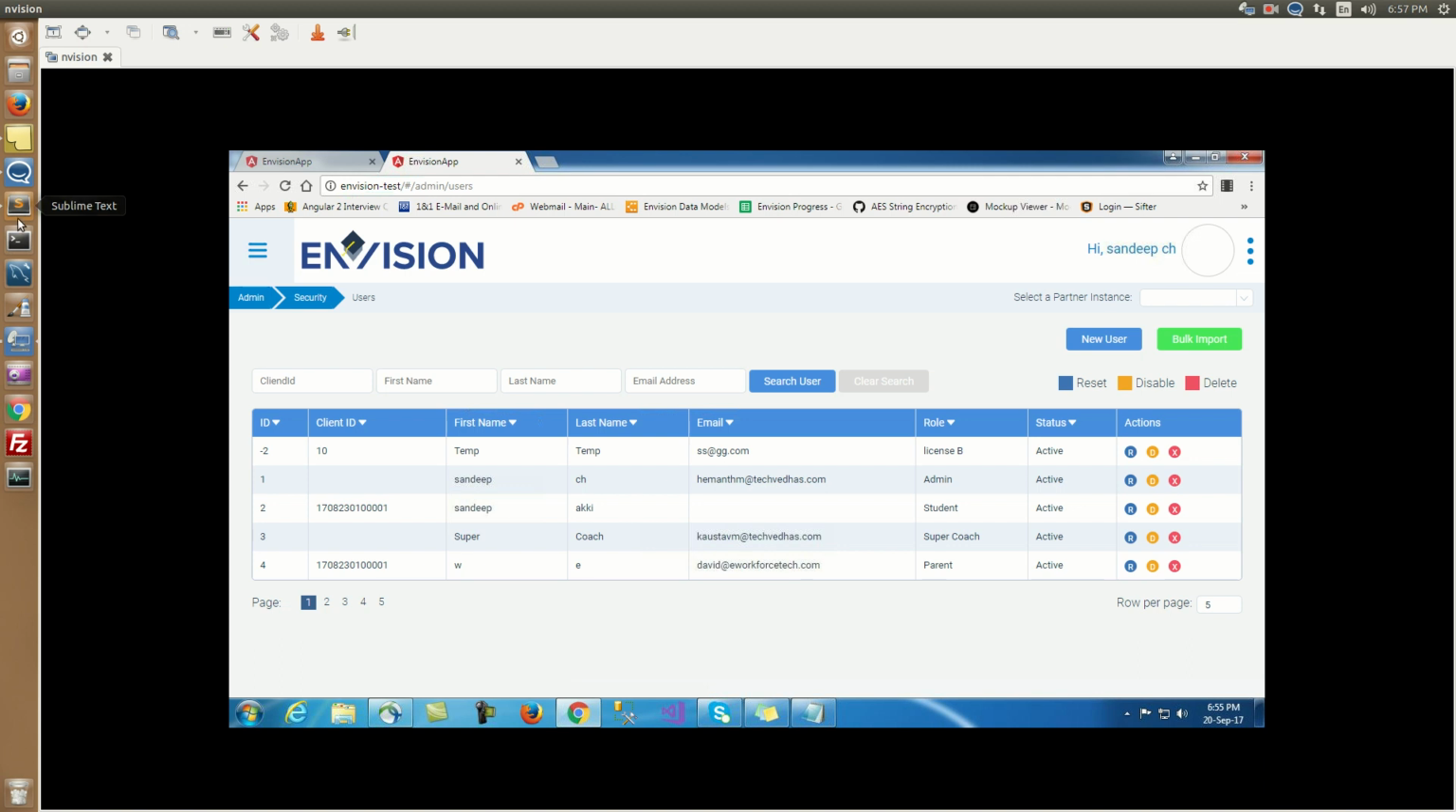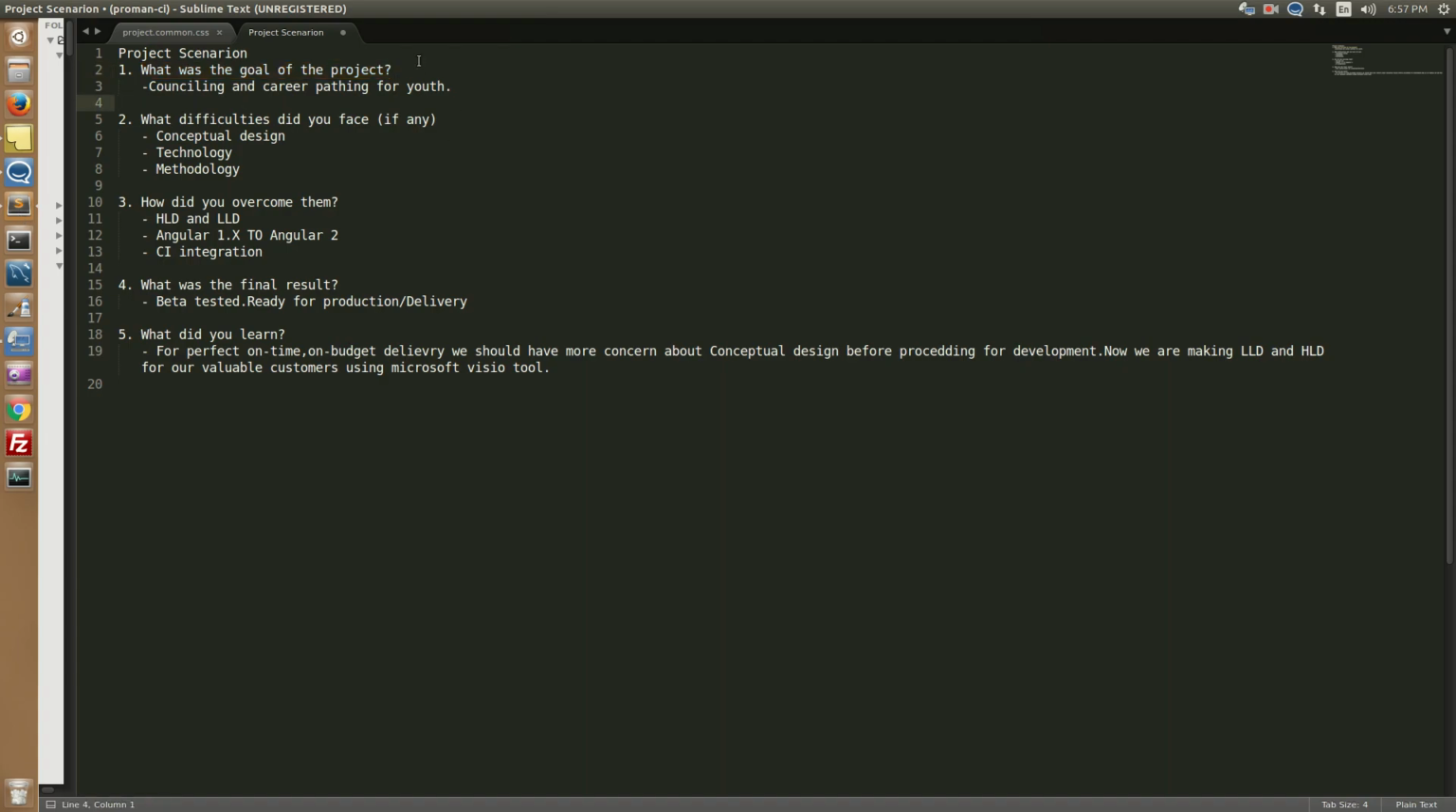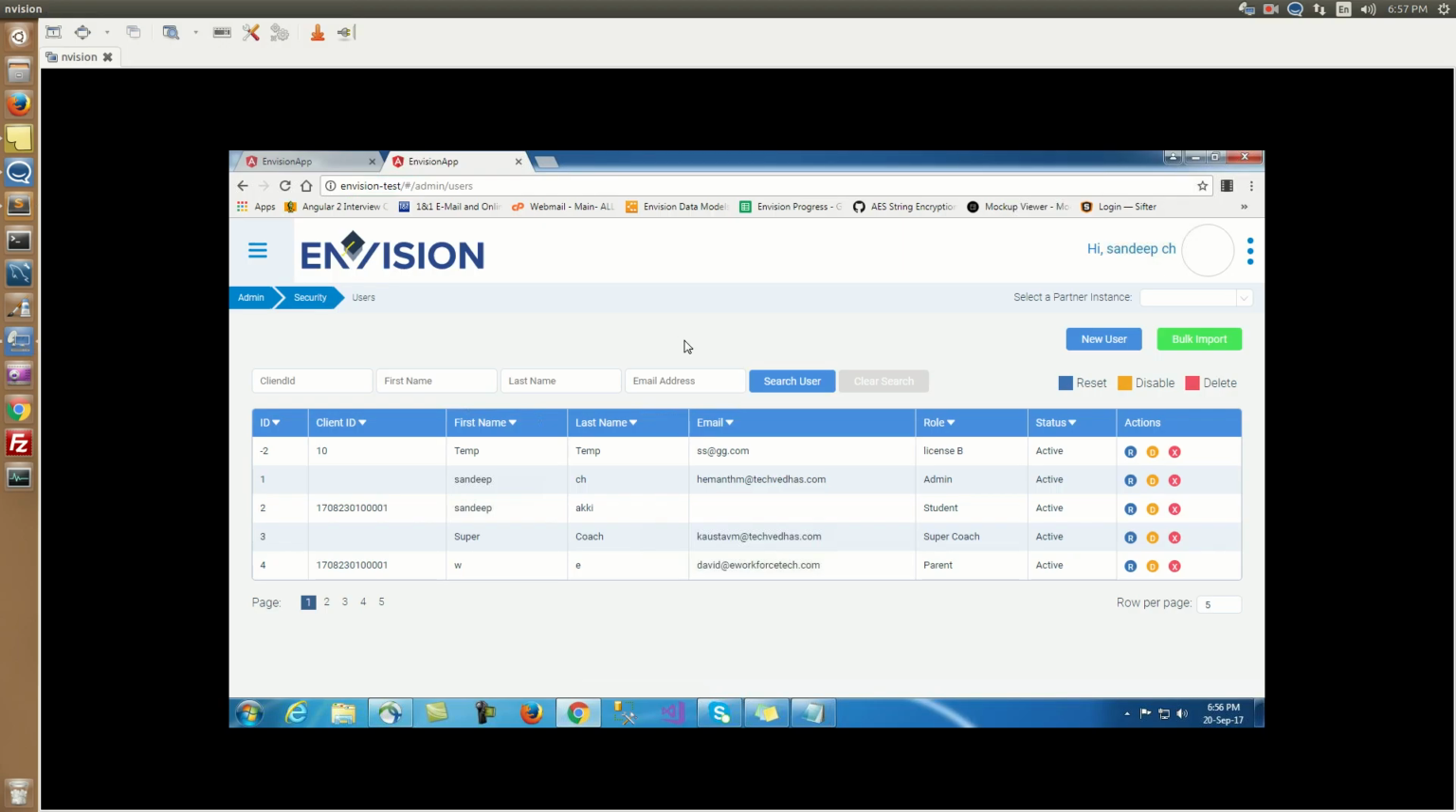So the first question asked in the mail was the goal. The goal is counseling and career pathing for the youth. Here a student gets counseling and career pathing for a better future. We have 4 types of users in the application. First, the super admin, which is the whole soul of the project. Then we have the super coaches, meaning the parent of the coach.